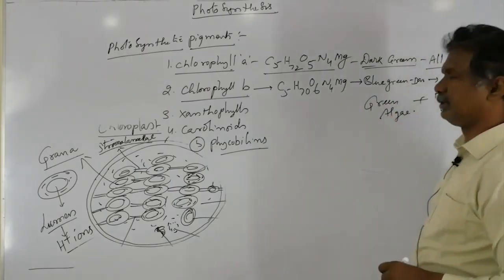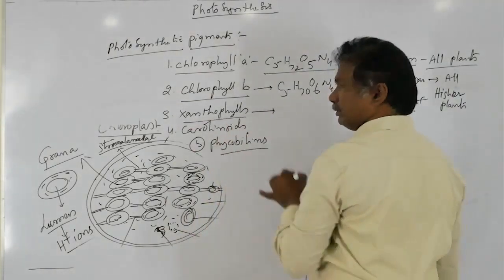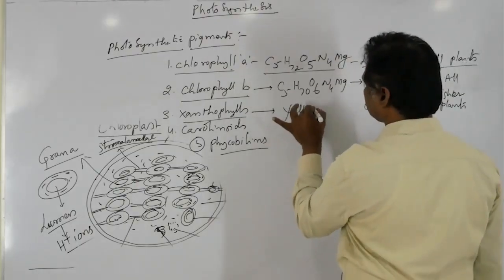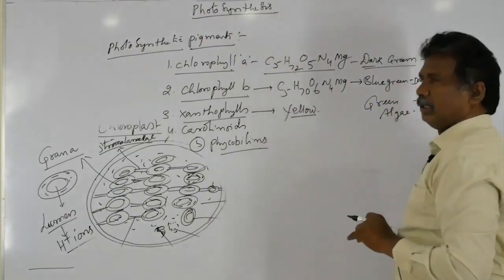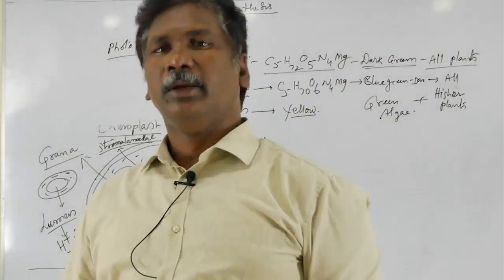Okay, next, xanthophylls. Generally xanthophylls are yellow in color. Yellow colored xanthophylls are present, but one of them is in brown algae.